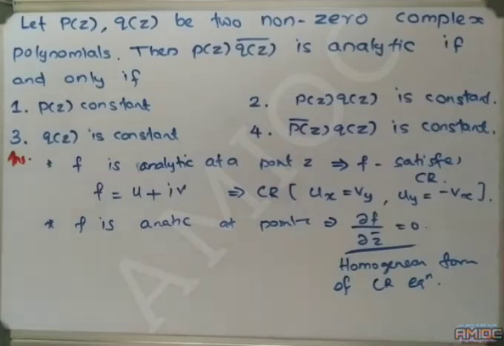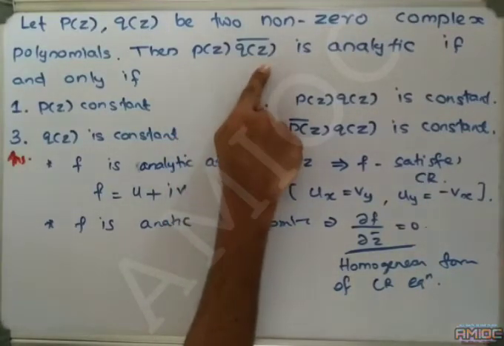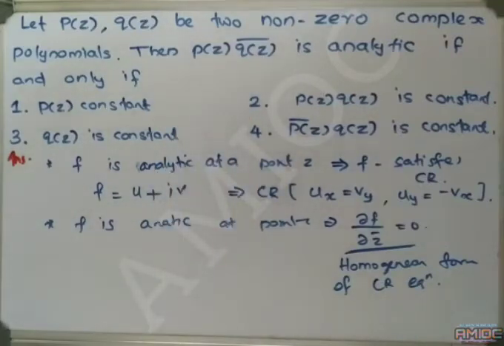Instead of expressing in terms of x and y, we express in terms of z and z bar. Here the function P of z into Q of z bar is a function in terms of z and z bar. Therefore, we have to use the homogeneous form of the Cauchy-Riemann equation.